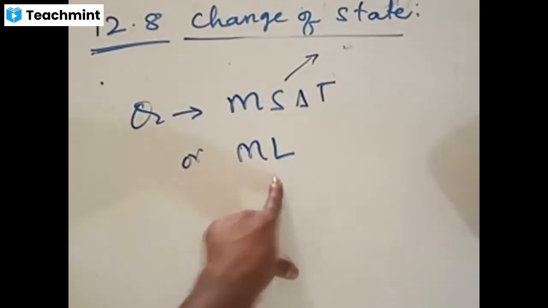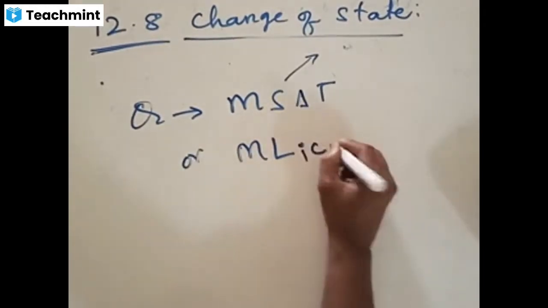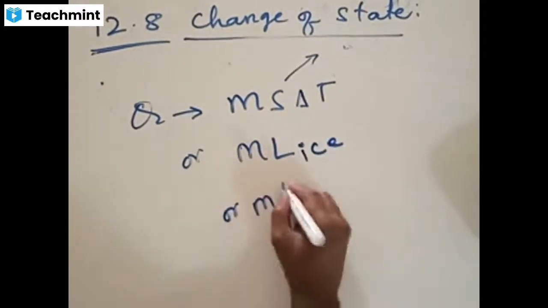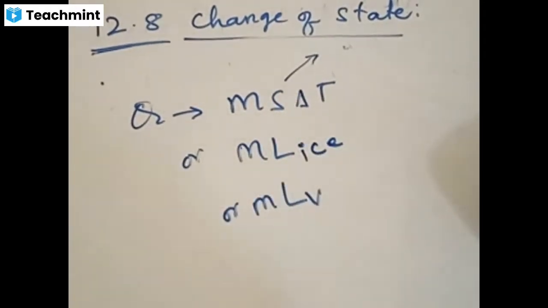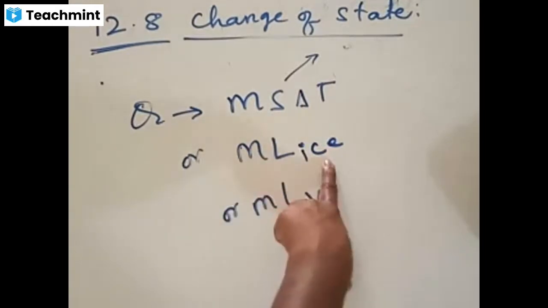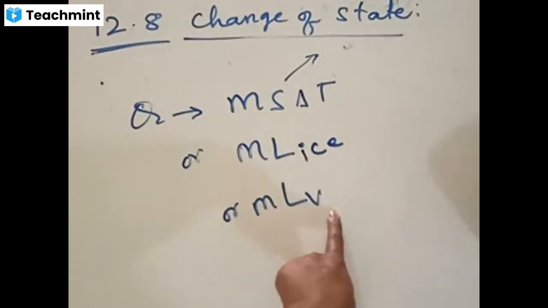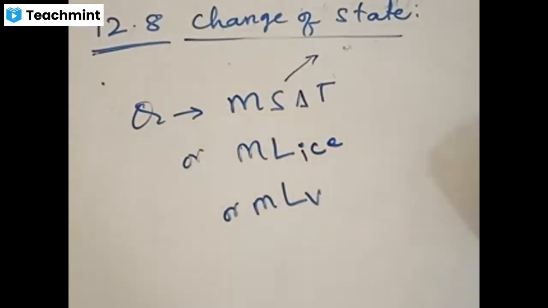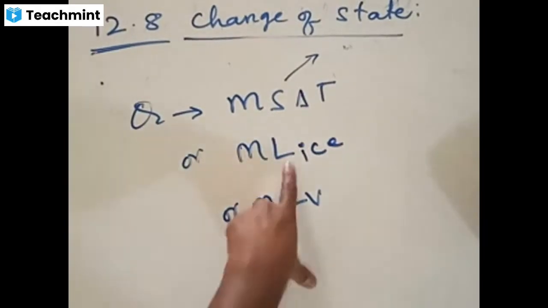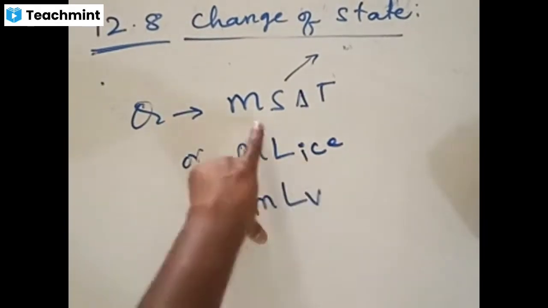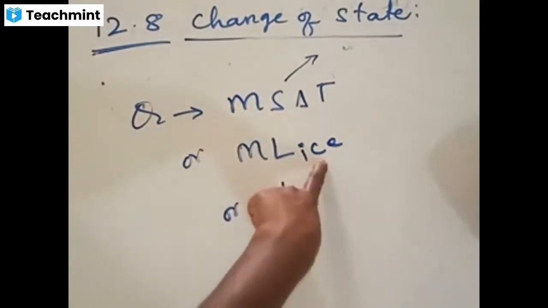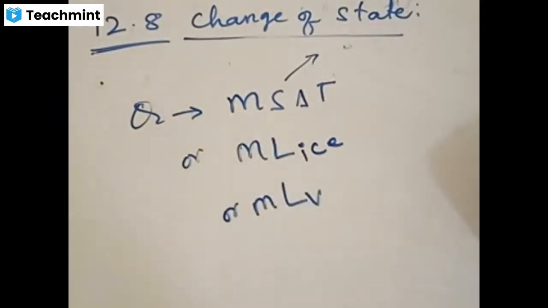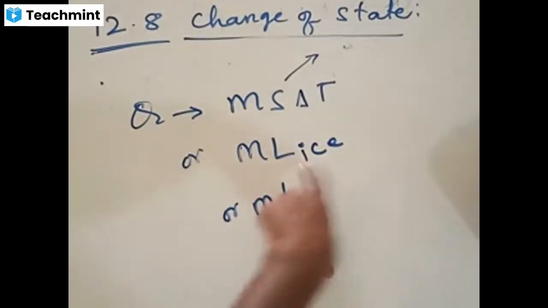That is mL. The latent heat would be of two kinds, either latent heat of ice or latent heat of vaporization. Li indicates latent heat of ice. S indicates specific heat. L indicates latent heat. What is latent heat of ice? It is the amount of heat required to convert unit mass of ice to water.